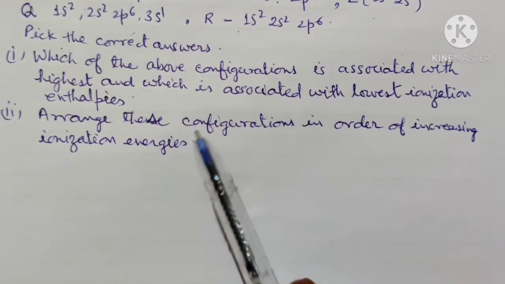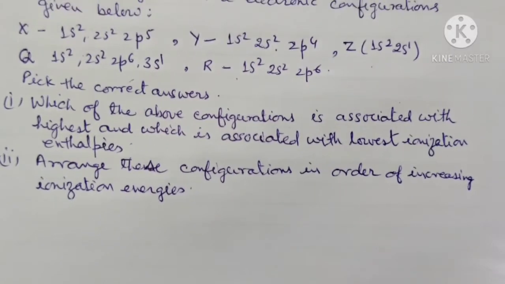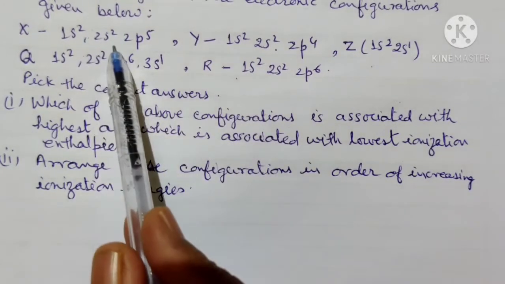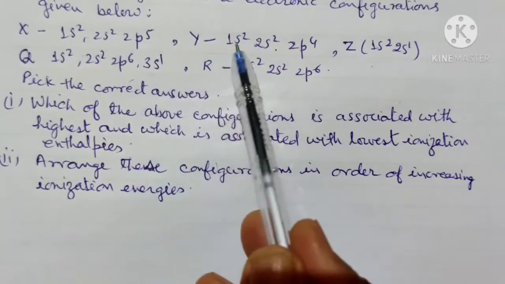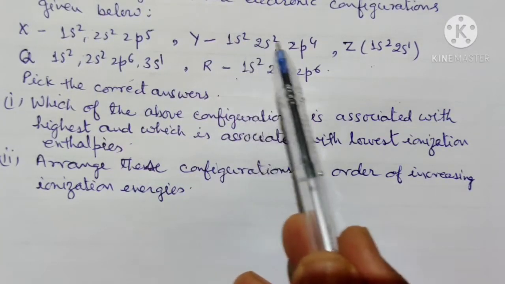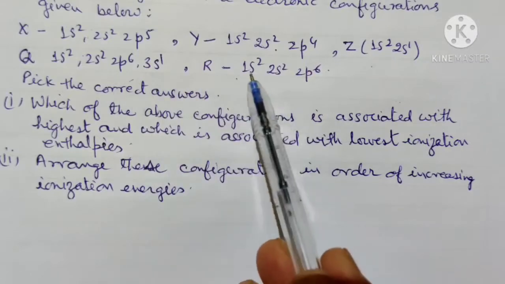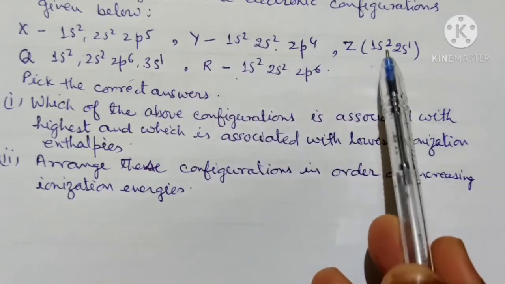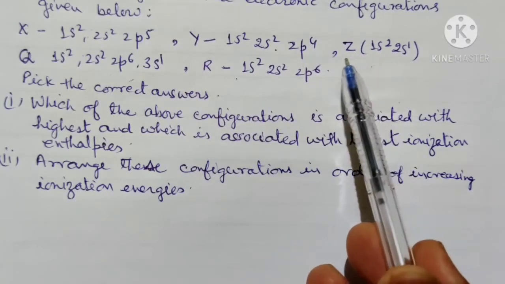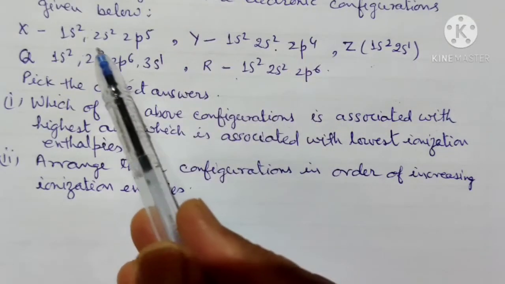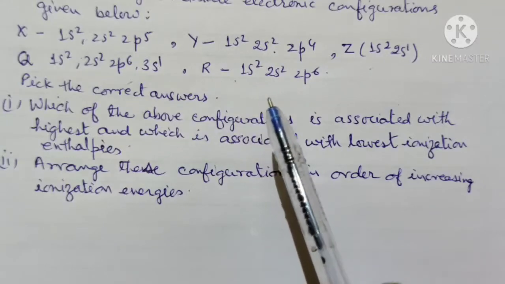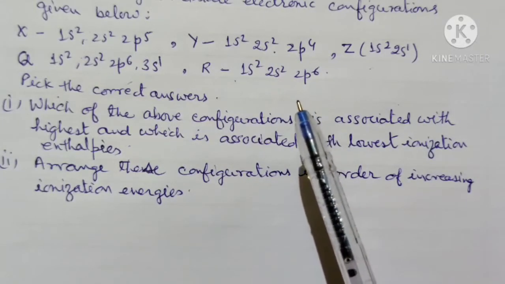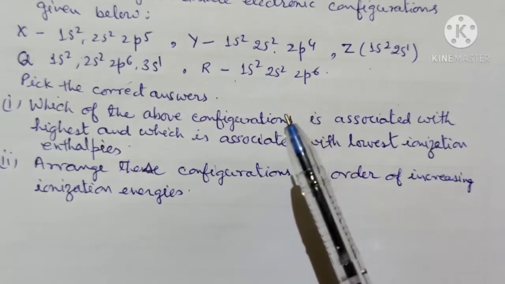Now first, you can see these elements X, Y, R and Z are all having only two shells, and the second is the valence shell.